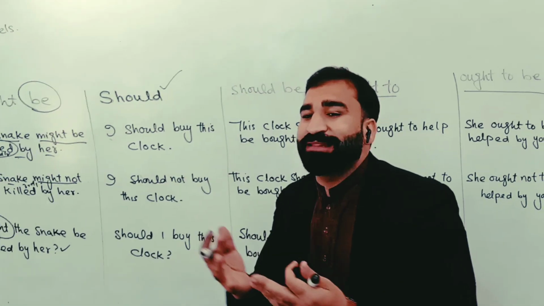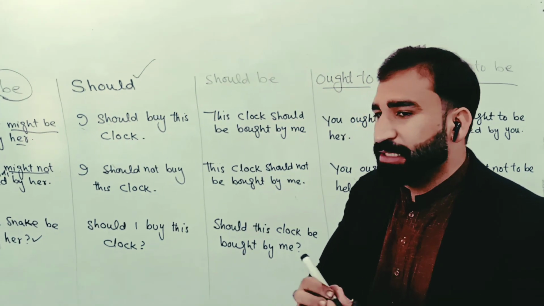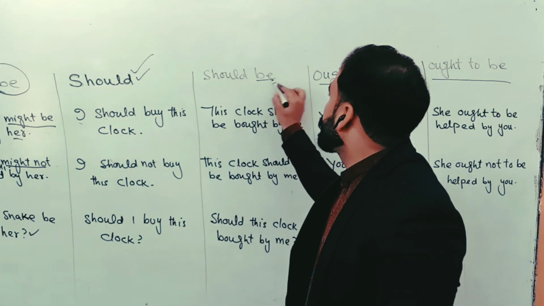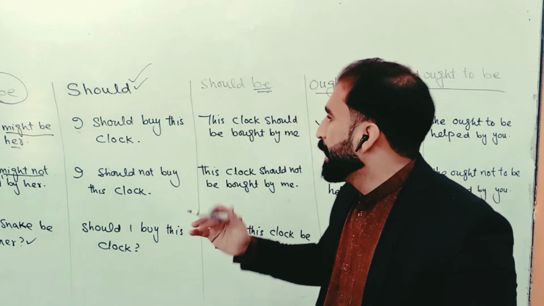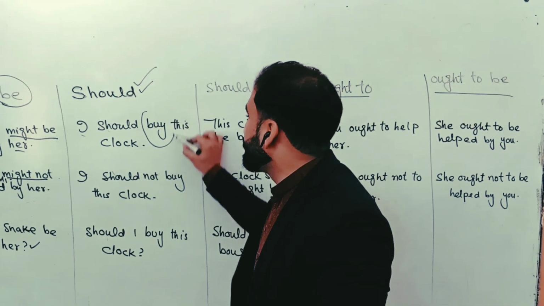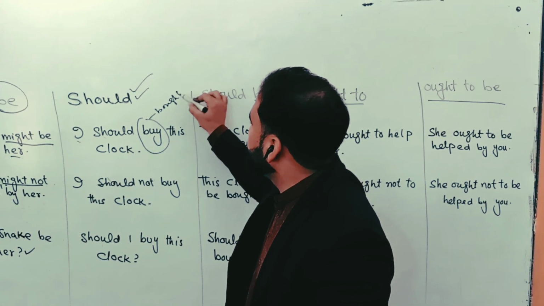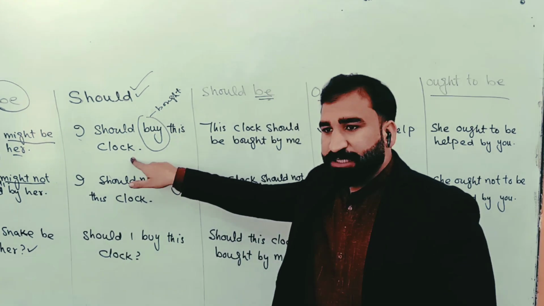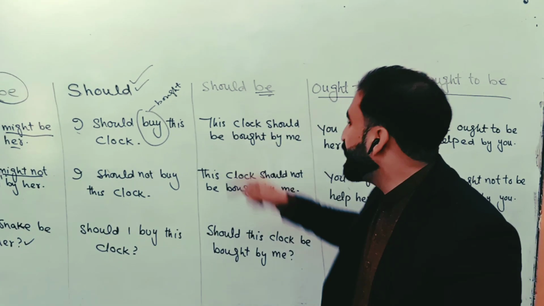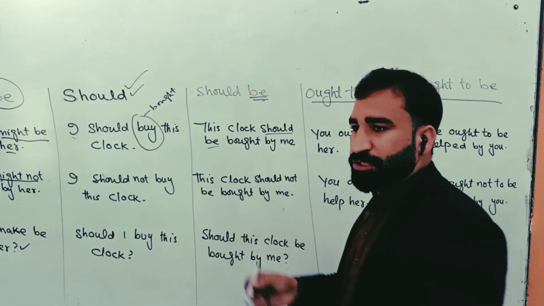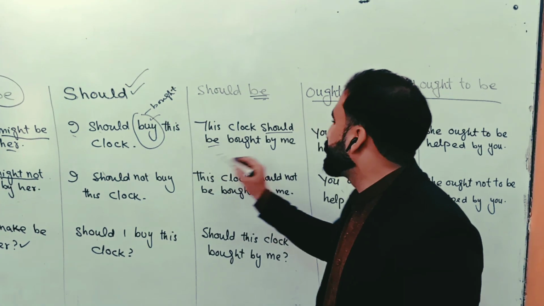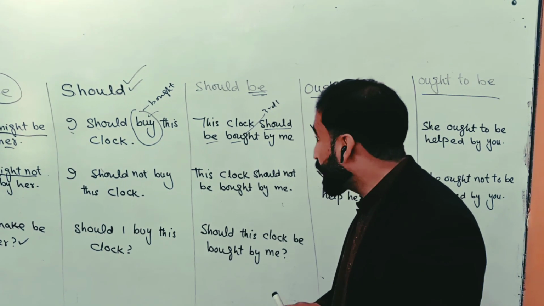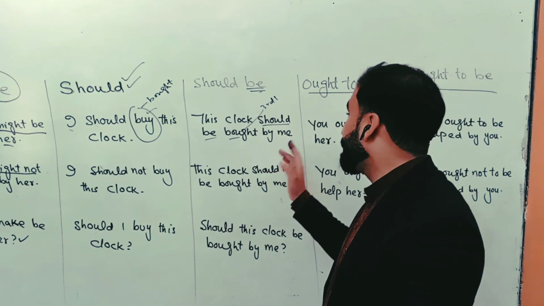When there is should in a sentence, how can we change that sentence into passive voice? Should will be changed into should be, and there is nothing difficult. Only buy will be changed into bought. The sentence will be like this: I should buy this clock. This clock should be bought by me. We put be with should, and we change buy into the third form of verb, bought.